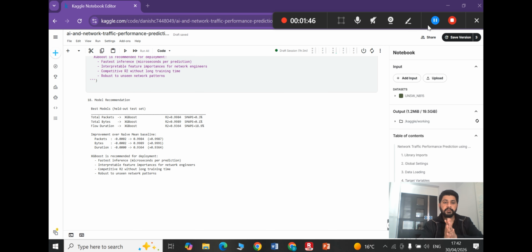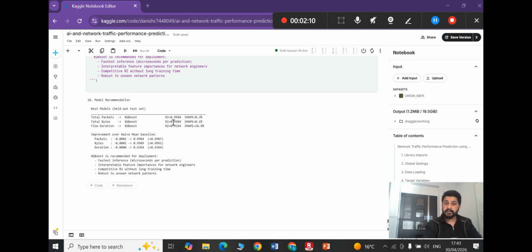If I talk about the model recommendations, we can see XGBoost performs best for total packets, total bytes, and flow duration as well. For total packets, XGBoost has an R squared of 0.9984, which means it's very close to 1. Then the error is only 0.3%, which is less than all other models.